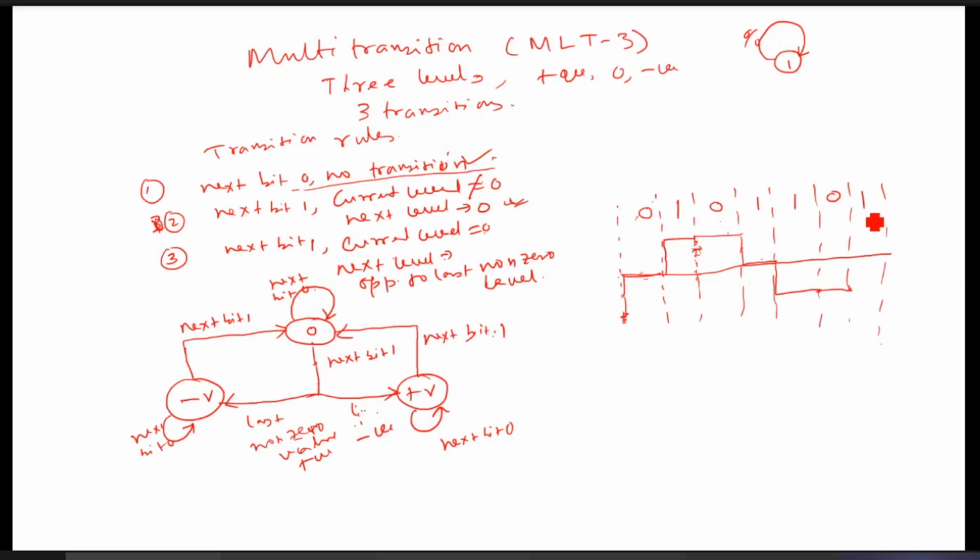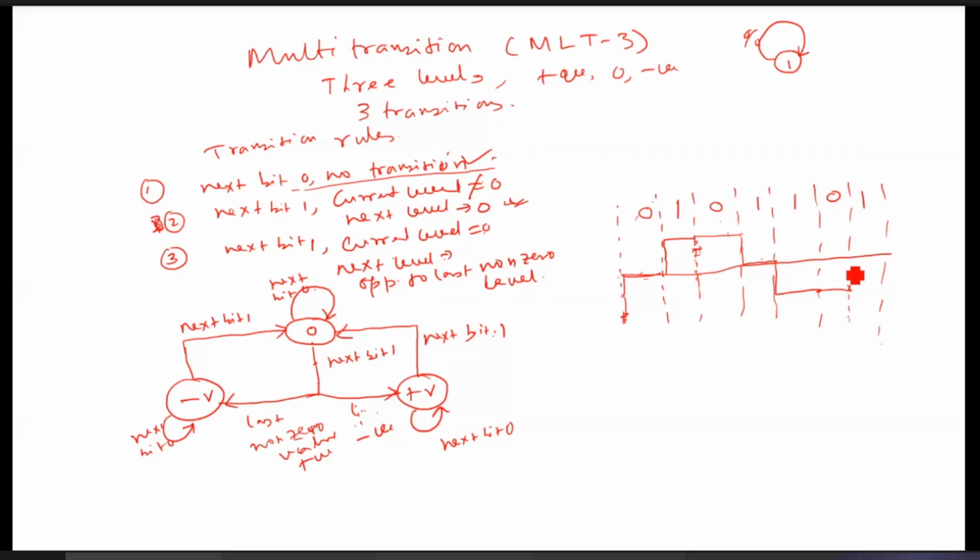The next bit 1, then you consider next bit 1. Now either 2 or 3. Now tell me, what will be this one? Next bit 1. And what is the current level now? Sir, it will go to 1.